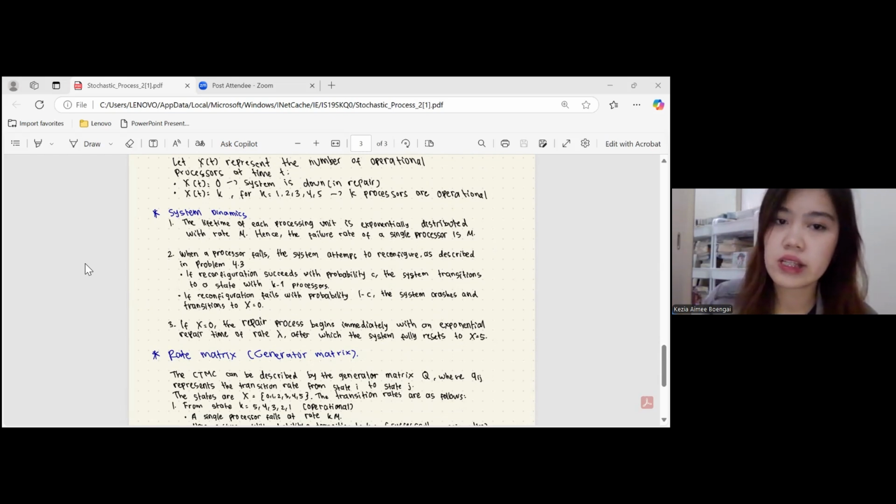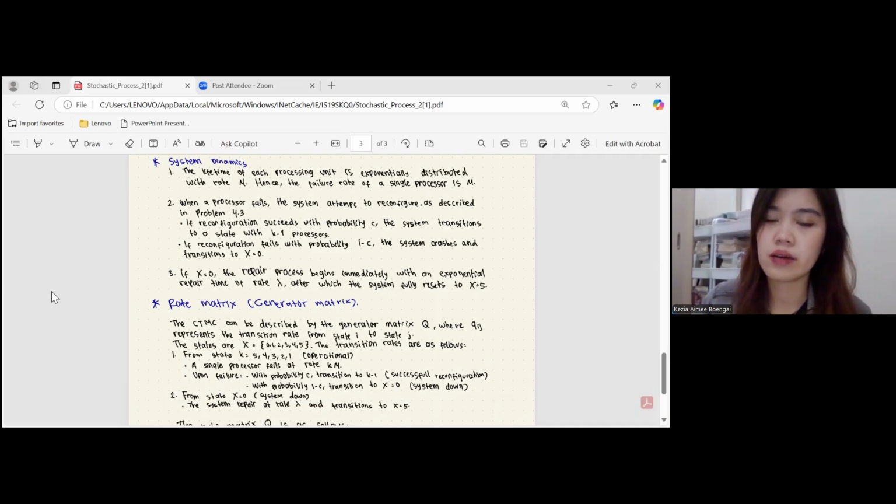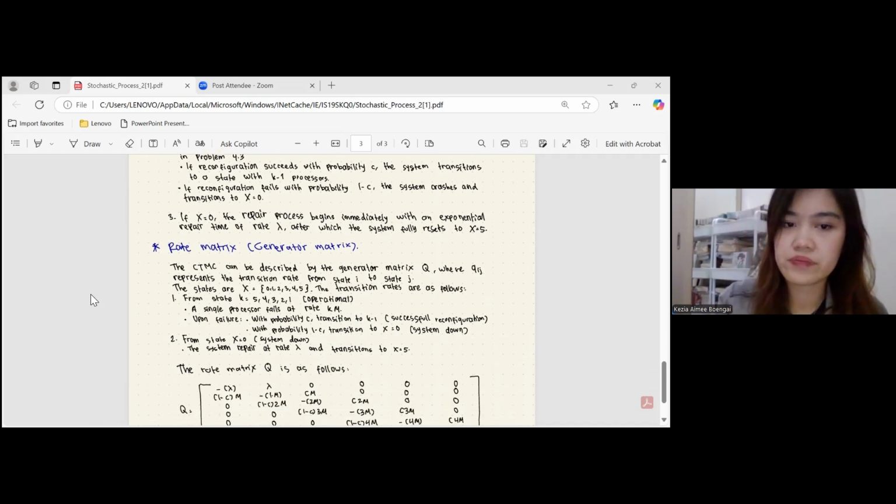If reconfiguration succeeds with probability C, the system transitions to a state with k minus 1 processors. If reconfiguration fails with probability 1 minus C, the system crashes and transitions to X equals 0. And the third, if X equals 0, the repair process begins immediately with an exponential repair time of rate lambda, after which the system fully resets to X equals 5.